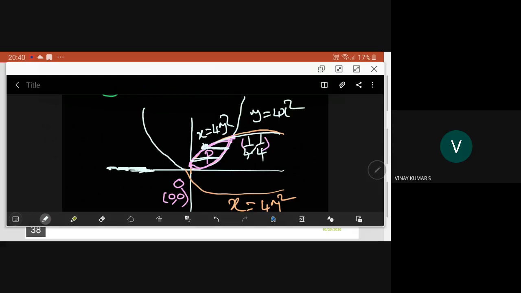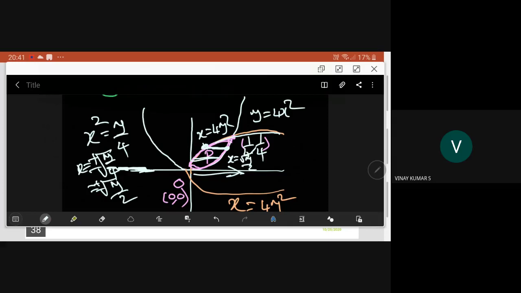Here x square is y by 4. X is equal to plus or minus square root of y by 4, that is square root of y by 2. Plus or minus, but here in this region x is positive, so x is root y by 2. So the limits are 4y square to root y by 2.